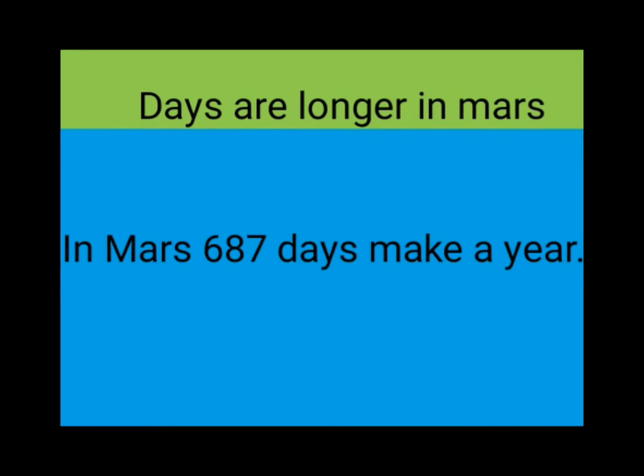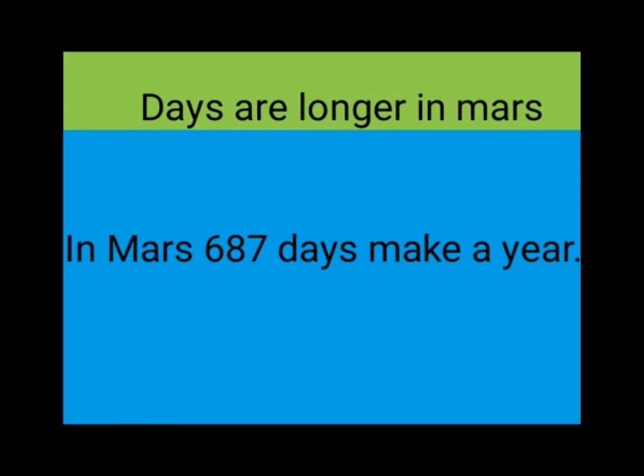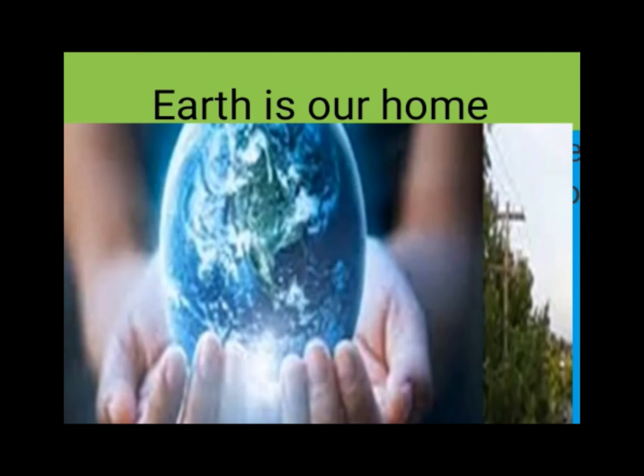See, in Mars, 687 days make a year. But on Earth, how many days make a year? 365 days make a year. The days are much longer on Mars. Now, what is the age of Arumadi? It is 9. Then what age will she be on Earth? She will be 18. So it is very hard. The days are also longer. The lifestyle is not suitable for us on Mars. Life is suitable only on our Earth.